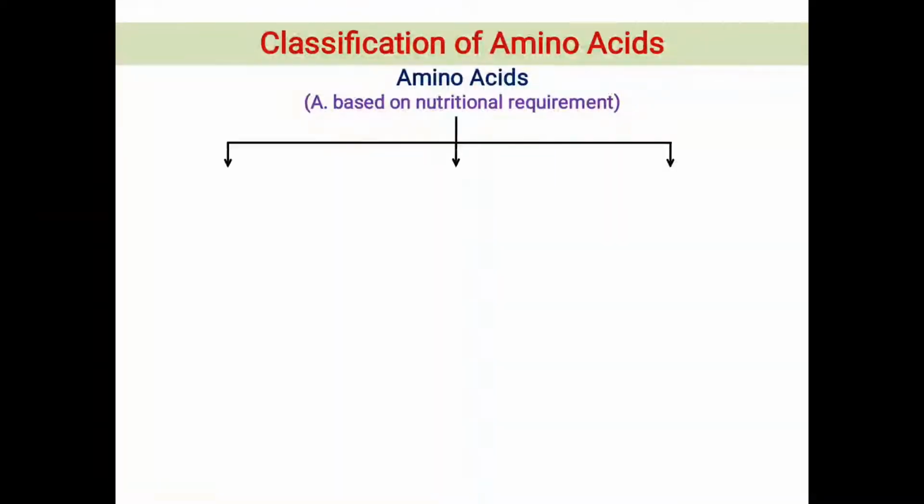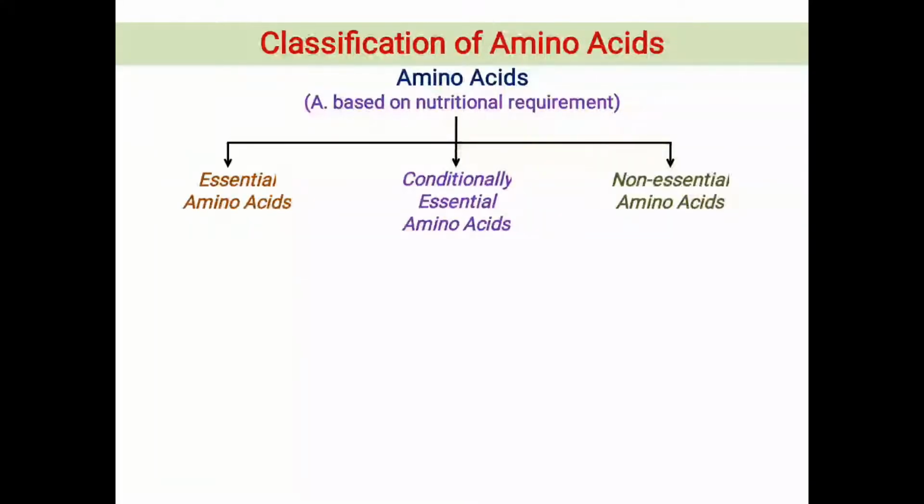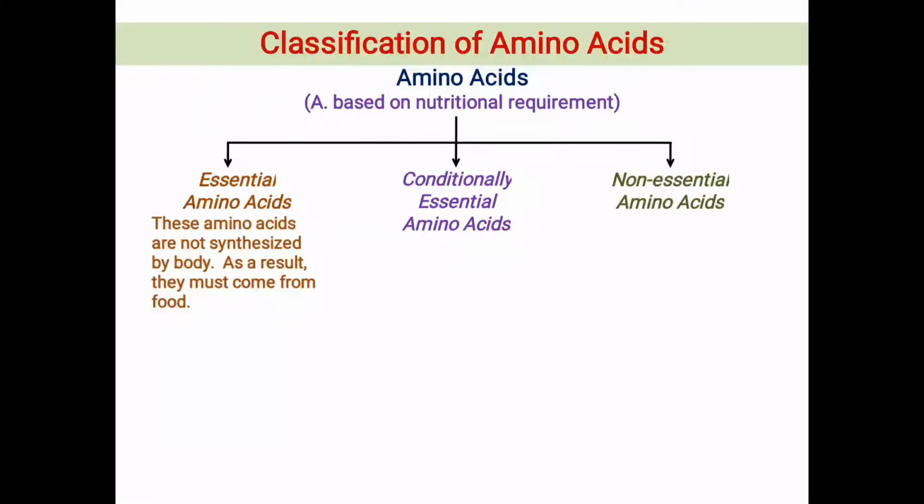According to this classification, amino acids are classified into three major categories. First, essential amino acids, second, conditionally essential amino acids and third, non-essential amino acids. So we will take each of these types one by one. First, essential amino acids. What are these amino acids?